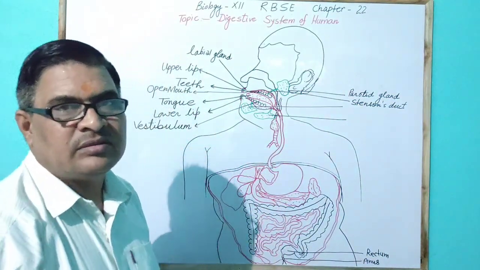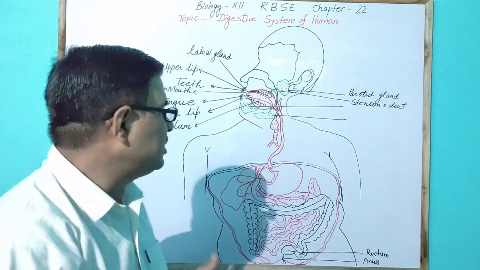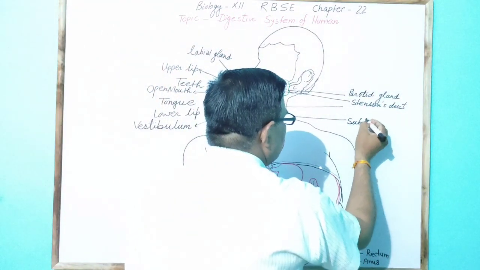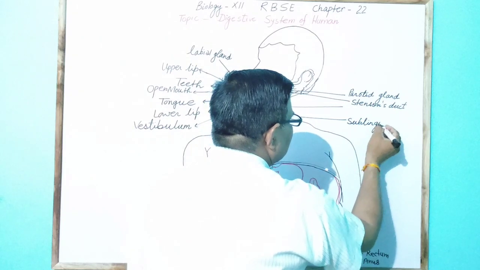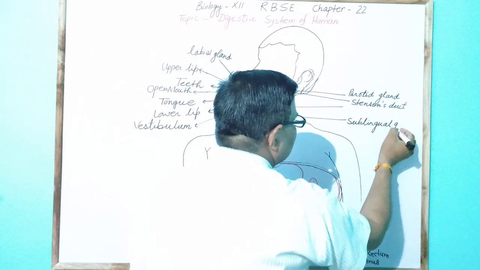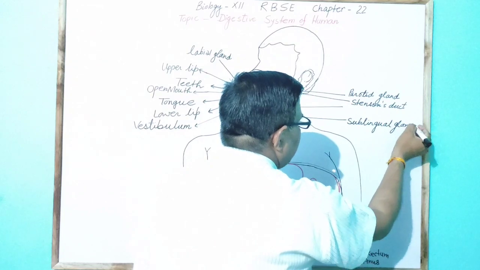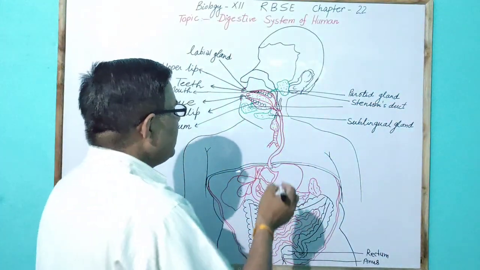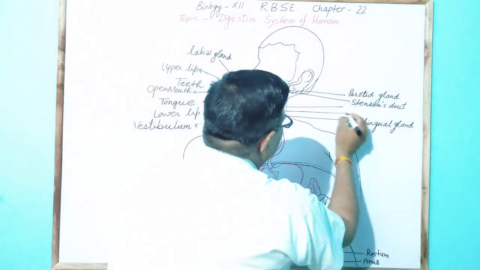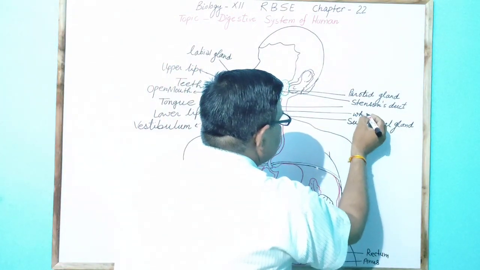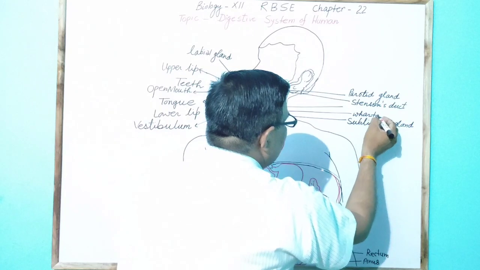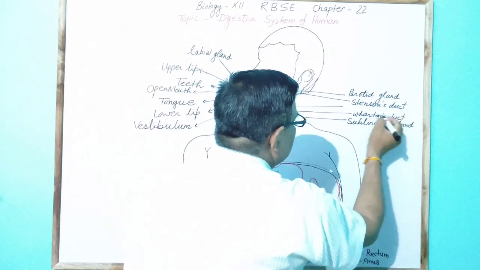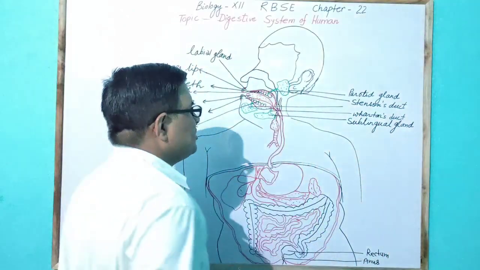Another salivary gland present just below the tongue is called the sublingual gland, and the sublingual gland pours saliva by the help of a duct called Wharton's duct.